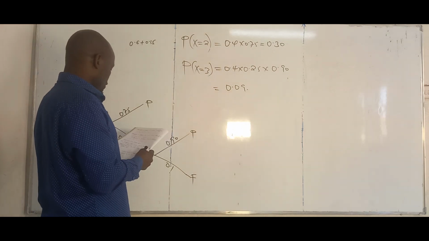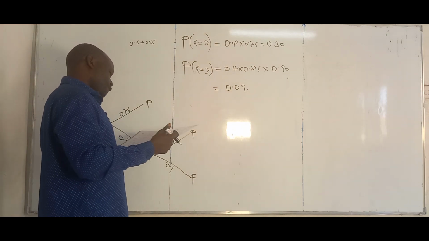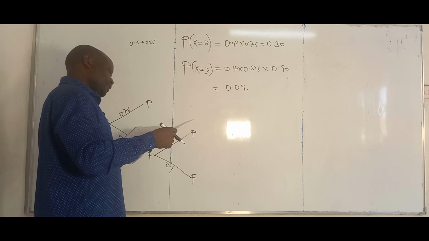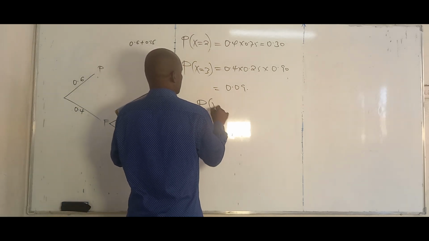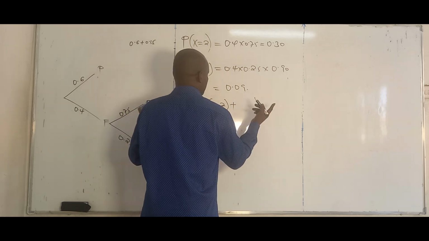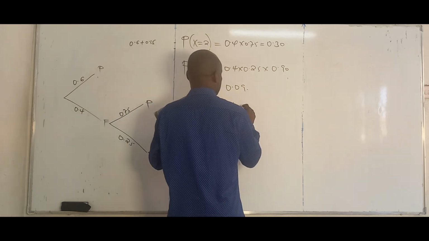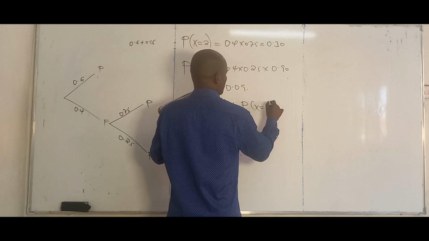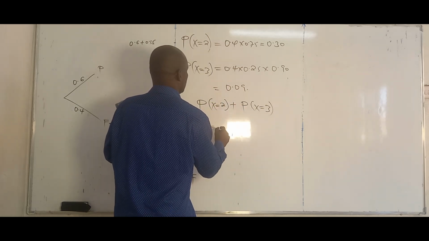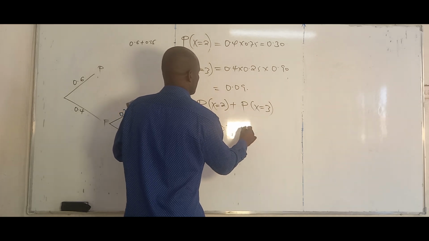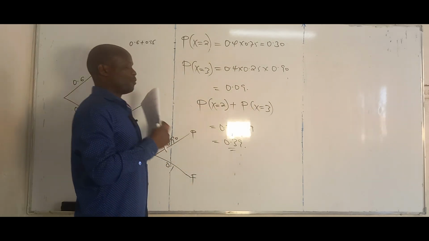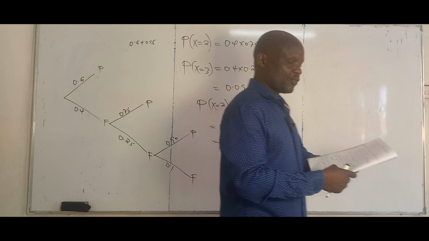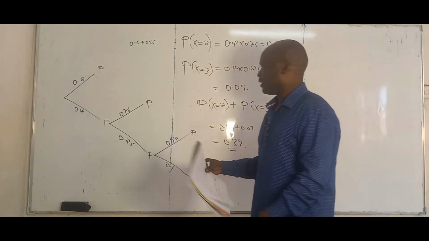The question required us to get the probability that a student passes an examination at the second or at the third attempt. So we add: the probability that he passed at the second attempt plus, since or and plus are synonymous, the probability that x is equal to 3. So this gives 0.30 plus 0.09, which is 0.39. That's the probability of interest that we wanted. So up to there, see you in my next video.